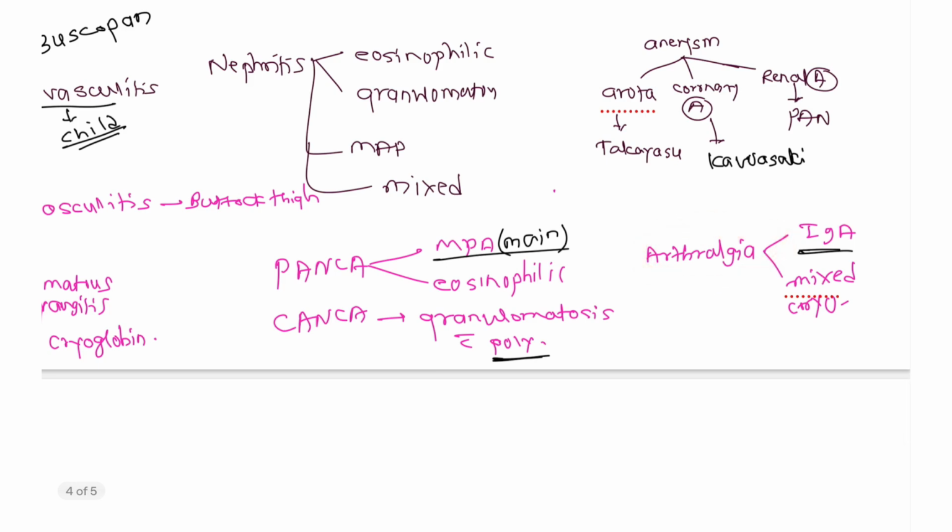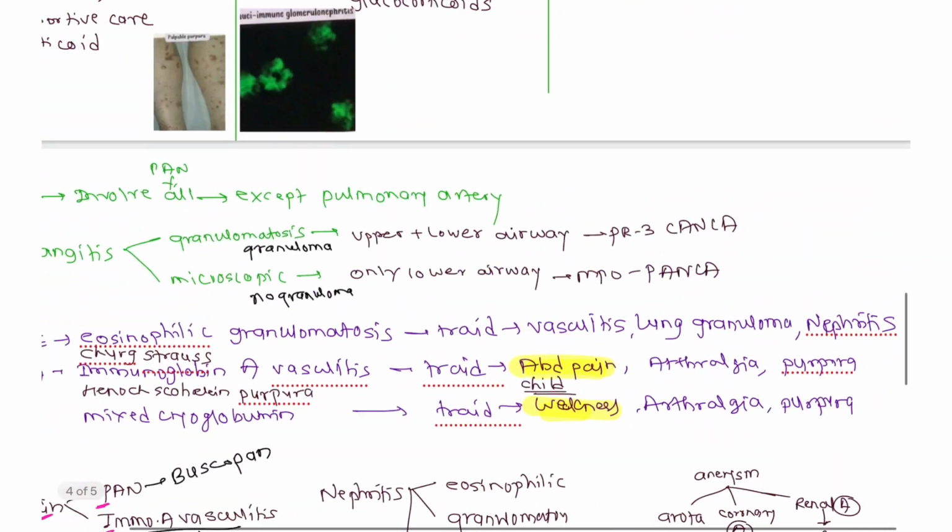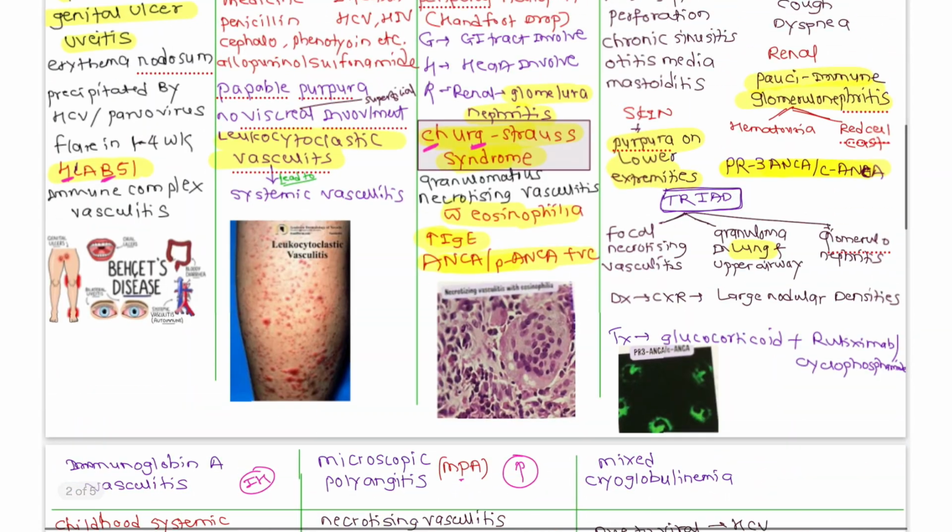Now arthralgia is also seen in IgA vasculitis, that is your child again. A child wanders here and there and again complains of leg pain or the like, we have to remember. And in mixed cryoglobulinemia, mixed means a mixture, that's why arthralgia is seen. Now this is all about vasculitis.